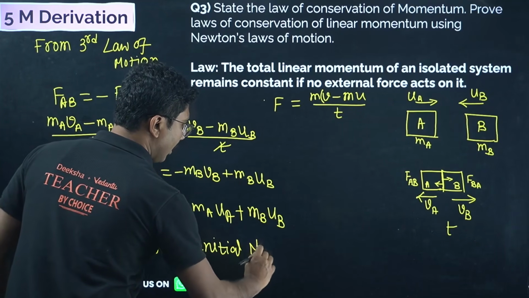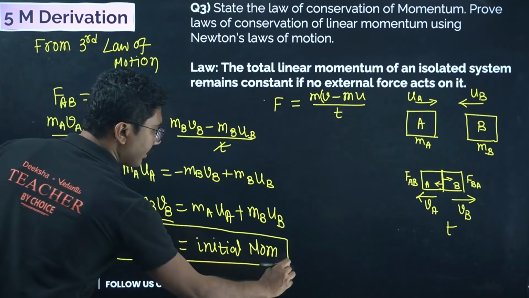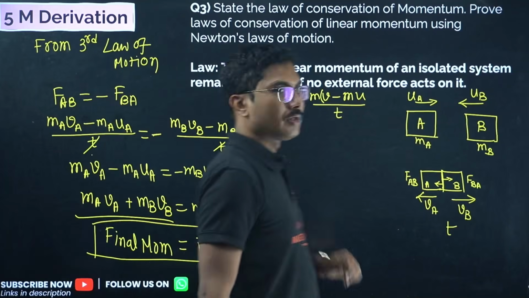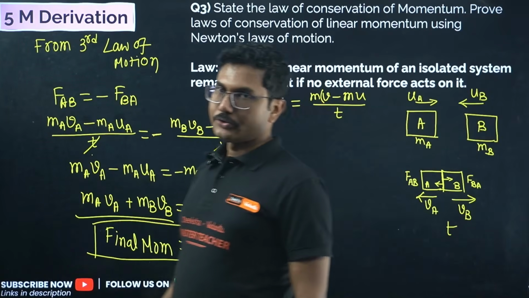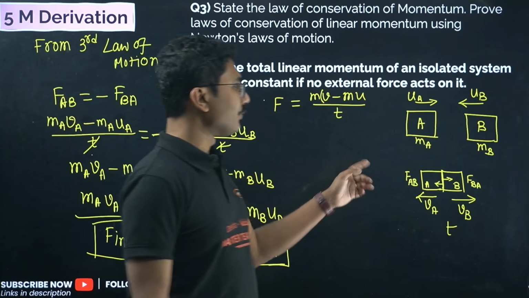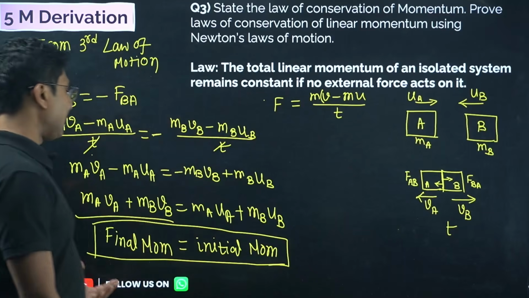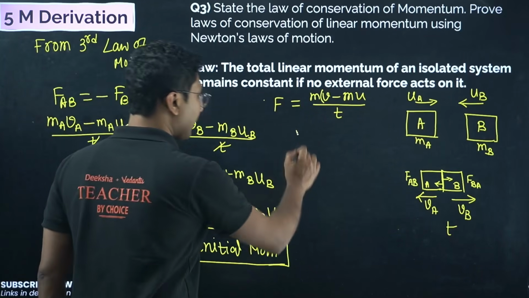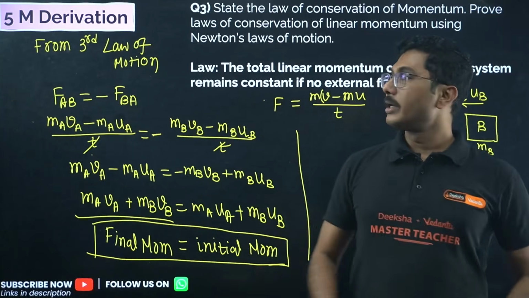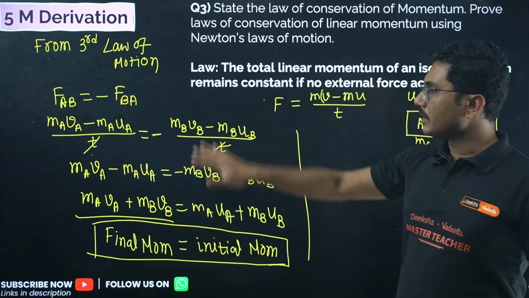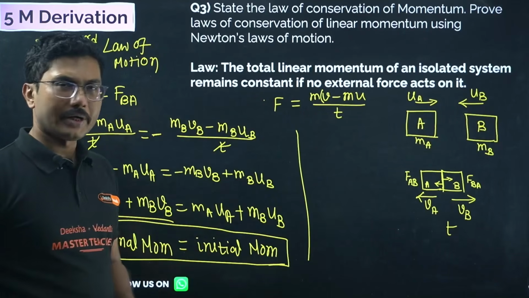Now remember, the conservation of momentum principle is only valid when no external force is acting on the system. Total linear momentum is constant if no external force acts on a system. Here, as you can see, only internal forces are there between the two objects, so no external force acts on them. In that case, their total momentum has to be conserved. It does not matter what type of collision it is, elastic or non-elastic; momentum will always be conserved. Practice this easy derivation, again very common, asked across different colleges.